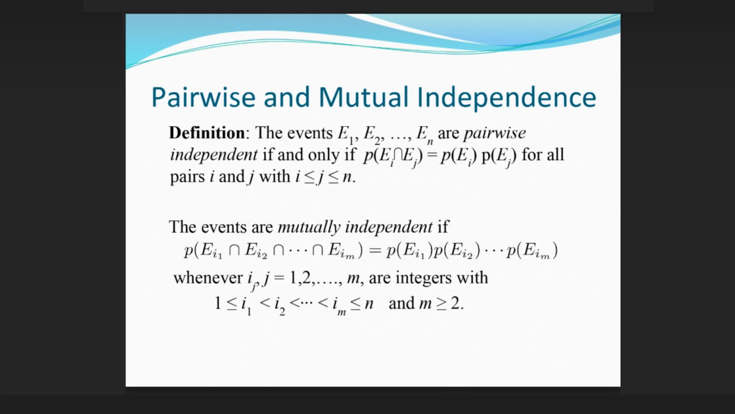Pairwise and mutual independence definition. The events E1, E2, ..., En are pairwise independent if and only if P(Ei ∩ Ej) equals P(Ei)P(Ej) for all pairs i and j with 1 ≤ i < j ≤ n. The events are mutually independent if whenever ij, j equals 1, 2, ..., m are integers with 1 ≤ i1 < i2 < ... < im ≤ n and m ≥ 2, the probability of the intersection equals the product of the individual probabilities.